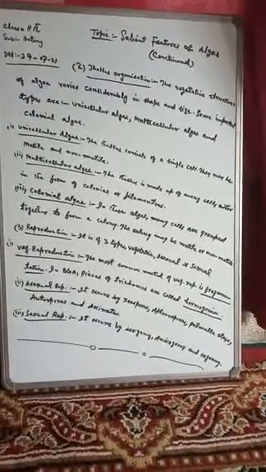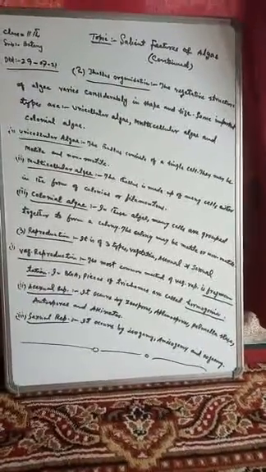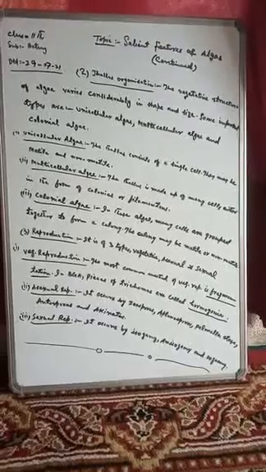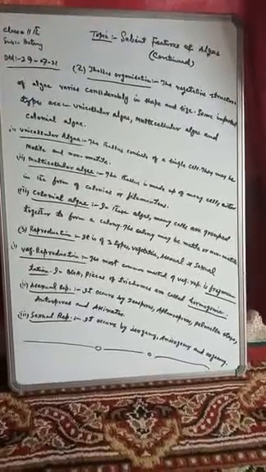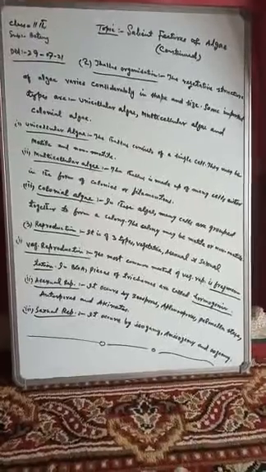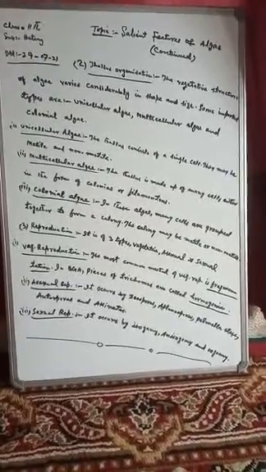Regarding the thallus organization, the vegetative structure of algae varies considerably in shape and size. That means the plant body or the vegetative structure of this plant group algae varies in shape and size.